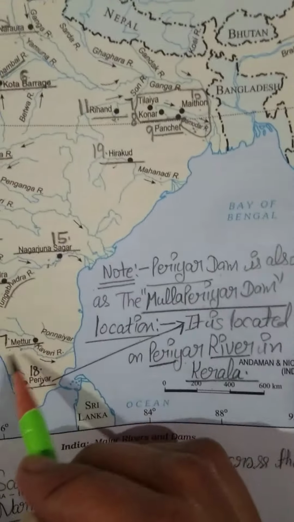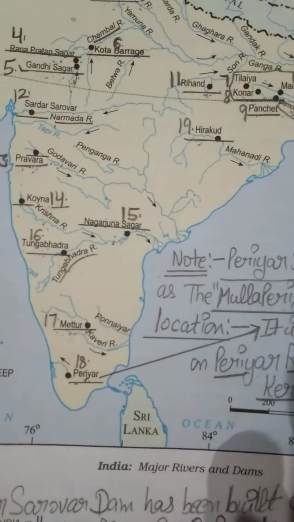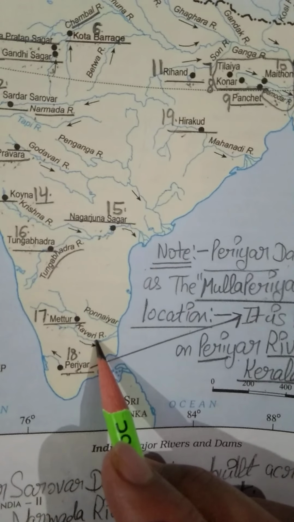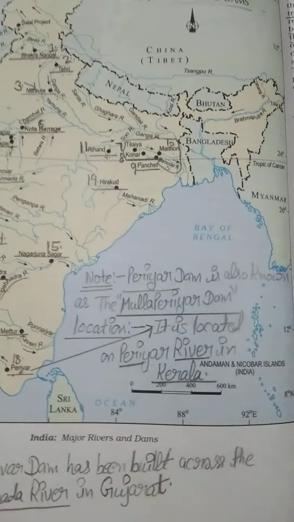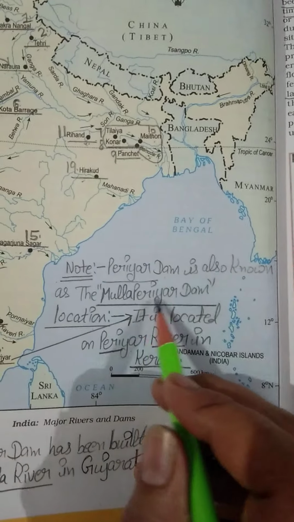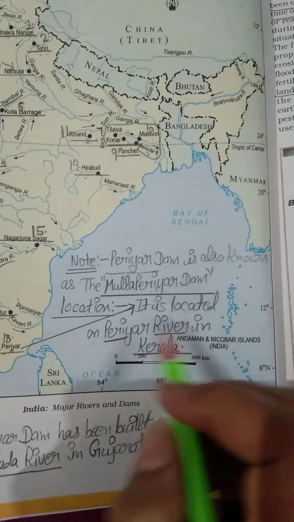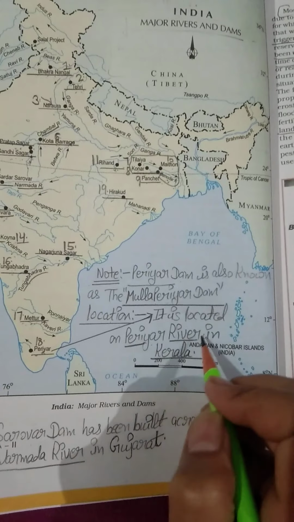On number 17 we have Mettur dam. On number 18 we have Periyar dam. Students, you can easily identify that this Mettur dam has been built across the Kaveri river. This is our Kaveri river. And on number 18 we have Periyar dam. Let me tell you more about Periyar Dam. It is also known as the Mulla Periyar Dam, and it is located on the Periyar River in Kerala.